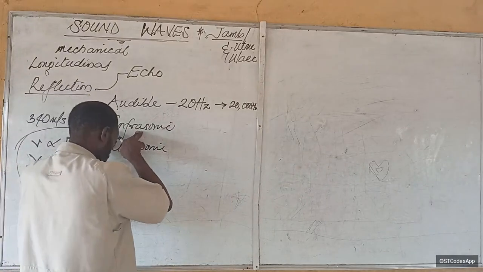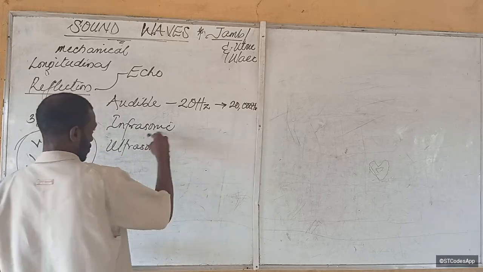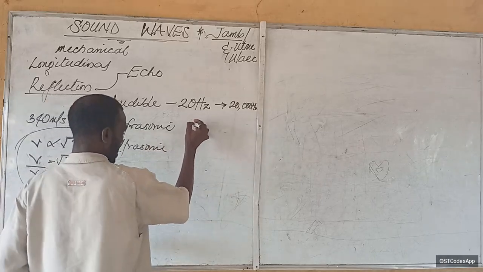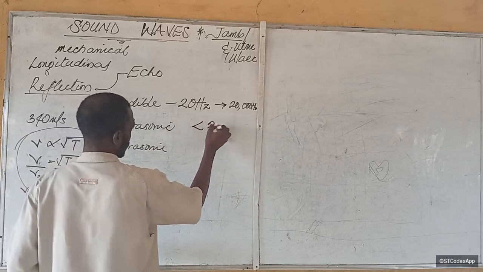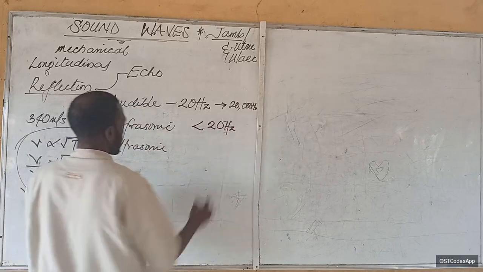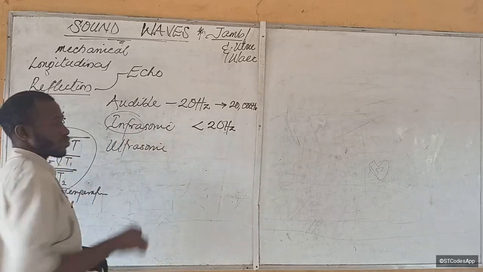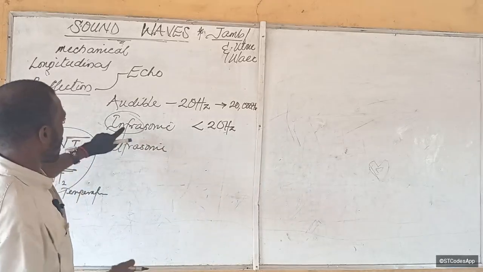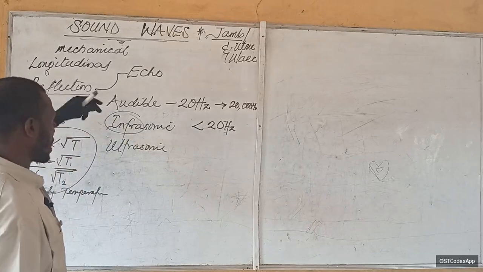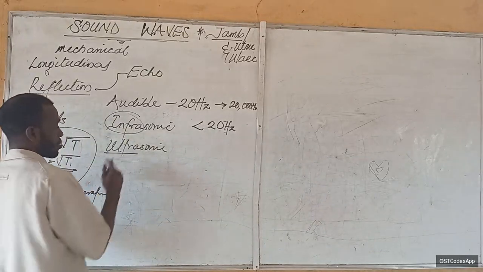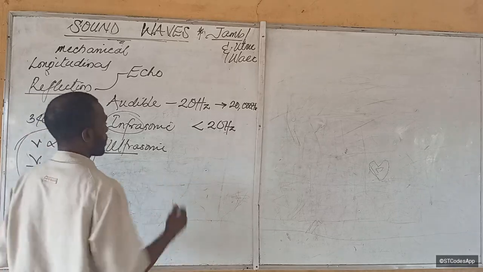The infrasonic sound has a frequency that is less than 20 hertz. If you have seen my video in the beginning, I talked about infra. Infra means less or lower, and ultra means higher or hyper.